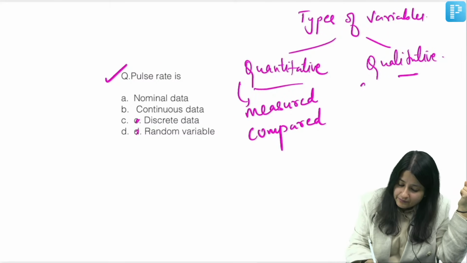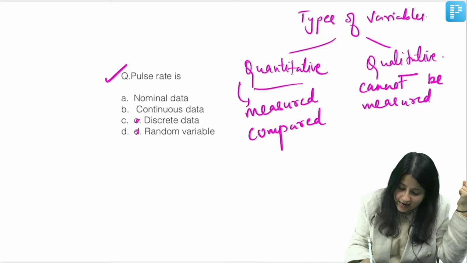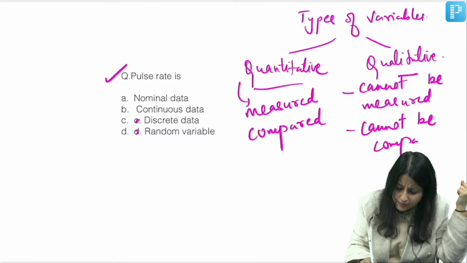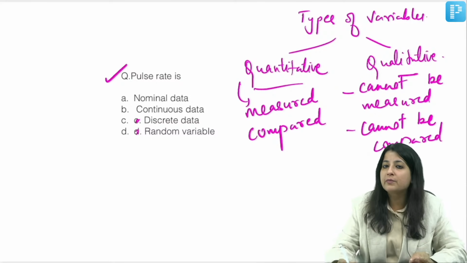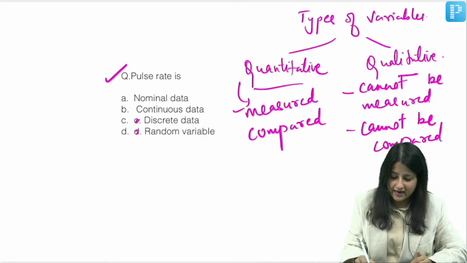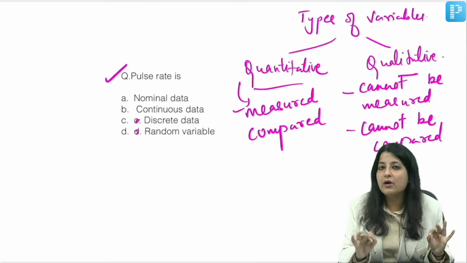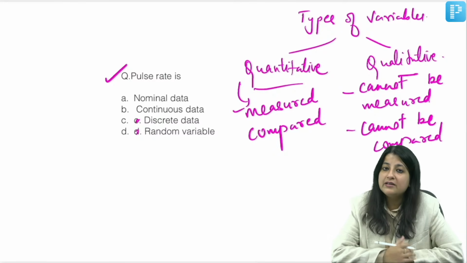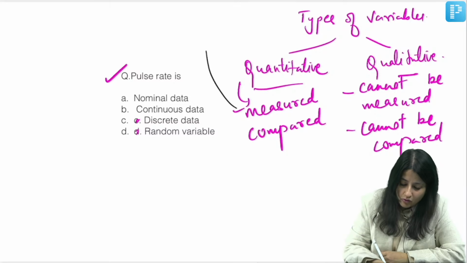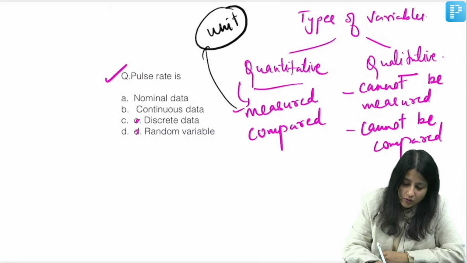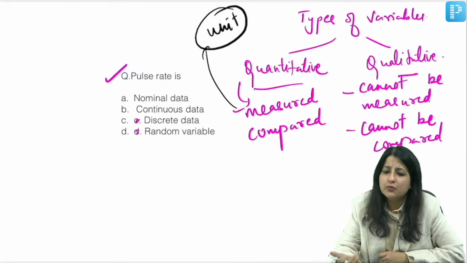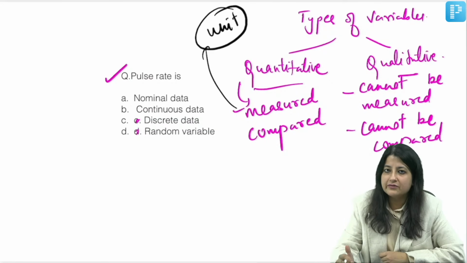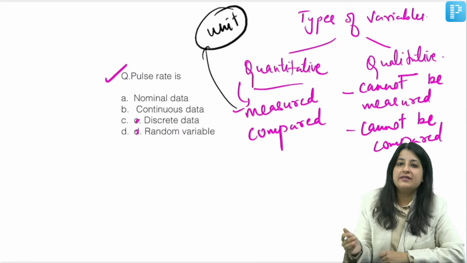Qualitative variables cannot be measured and cannot be compared. Now what do I mean by measured and cannot be measured? Very simple rule you have to follow, guys. Whenever I say a variable can be measured, it means: does it have a unit or not? If you see that any variable has a unit, it automatically means it is a quantitative variable. If it doesn't have a unit, it is a qualitative variable.